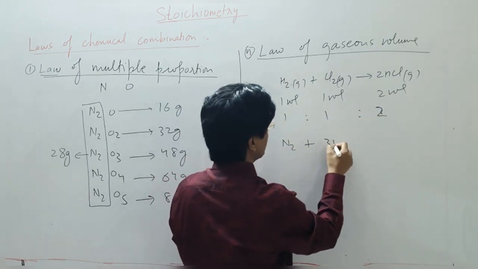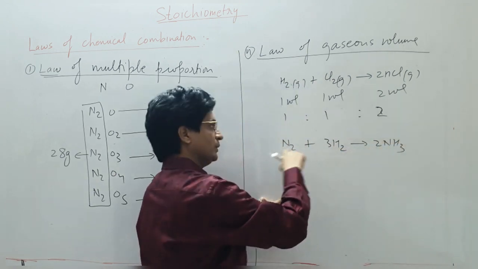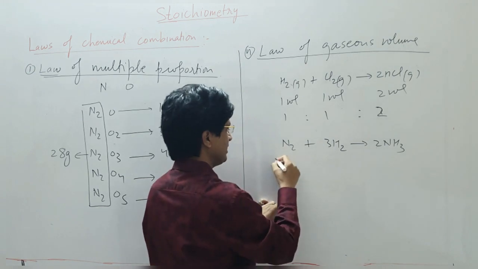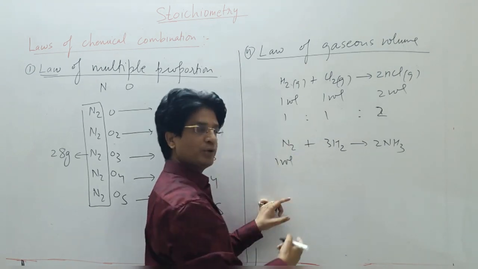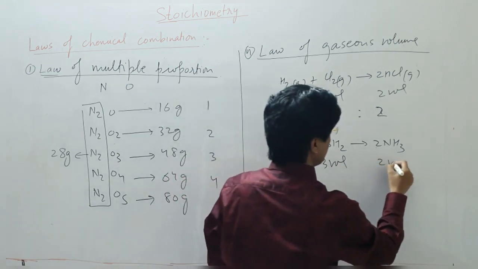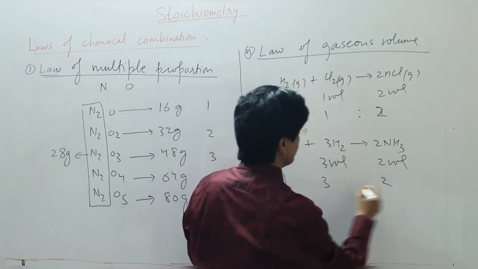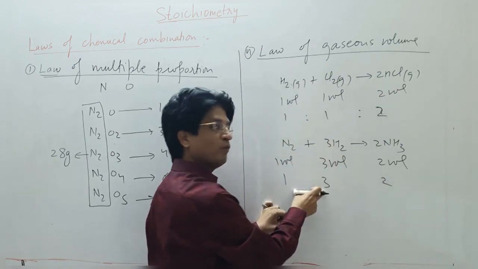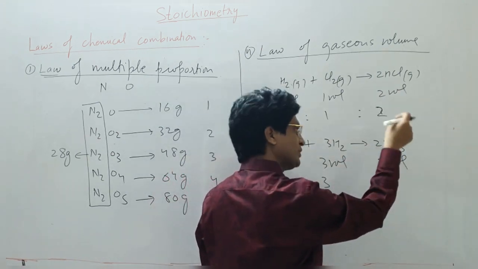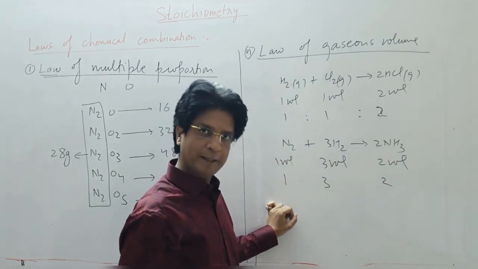N2 plus 3H2 giving you 2NH3. Now these are all gases. So here you can see that one volume of nitrogen will react with 3 volumes of hydrogen to give 2 volumes of ammonia. So the simple ratio is 1:3:2. Here the reactants bear a simple volume ratio, and the products, which are also gaseous, also bear a simple volume ratio.